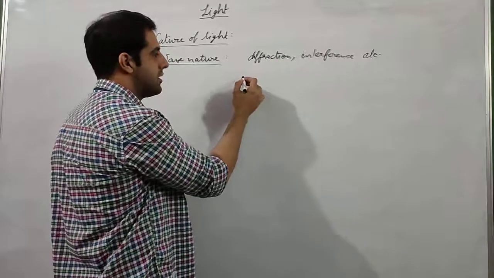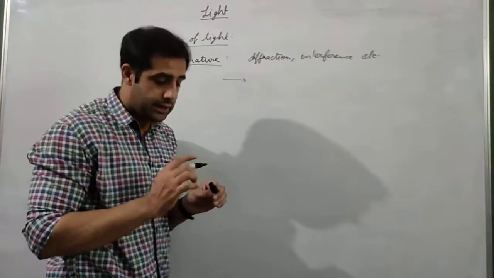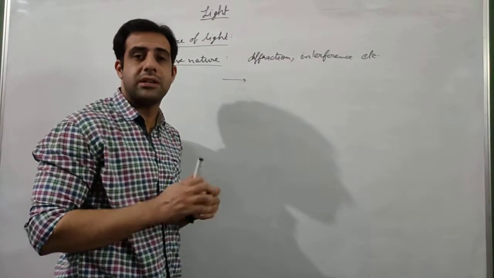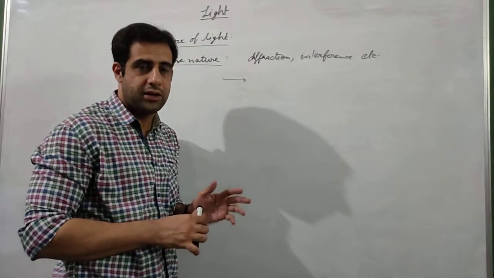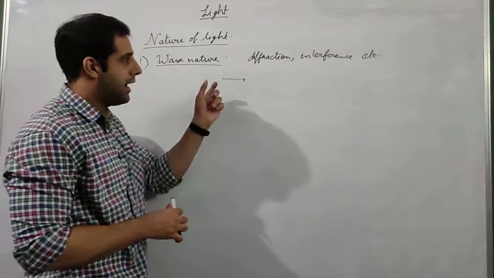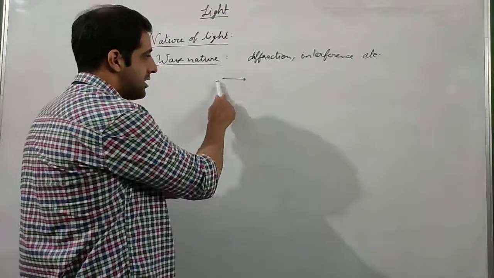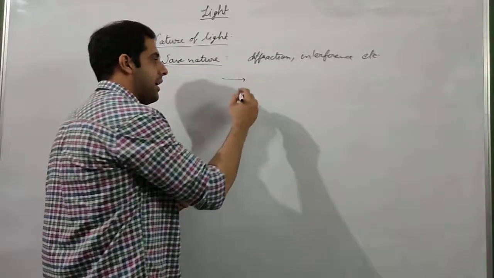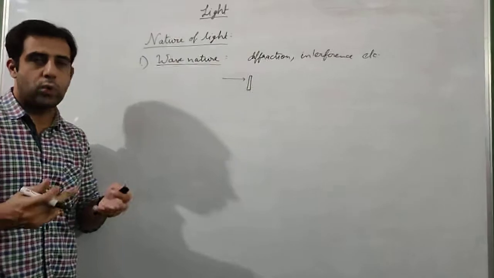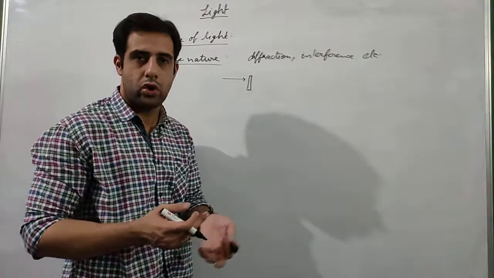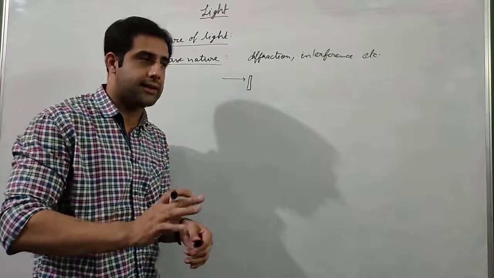Diffraction is a process in which the light bends around an object. Now you must have studied that light always travels in a straight line. That is true, but that is not a completely correct statement. It is not giving the entire information. Light does not always travel in a straight line. If this is light, traveling in a straight line, and there is an object that comes in front of it, what will happen? You will say there will be a shadow of the object because it stopped the light. That is fine, that is correct.